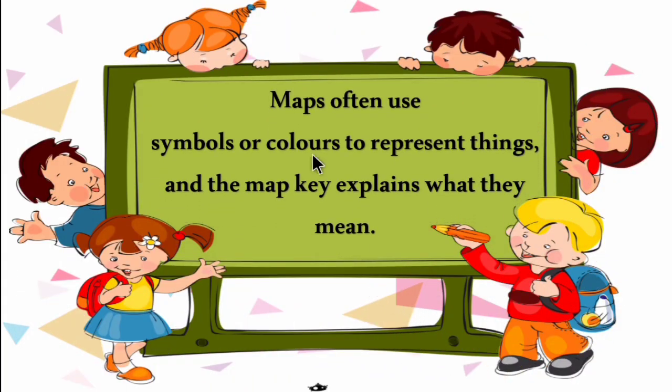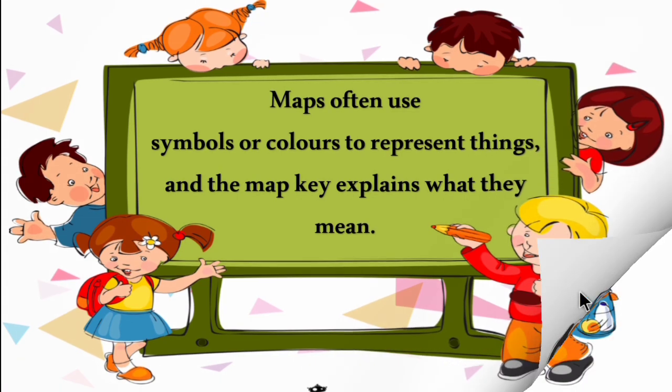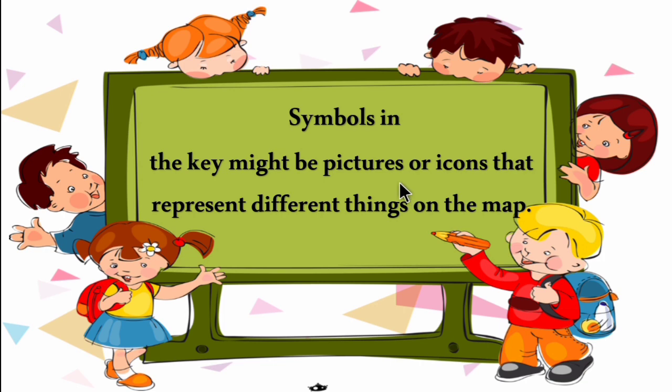Also, maps often use symbols or colors to represent things, and the map key explains what they mean. For example, for mountain areas, the map must be shaded in a brown color. Symbols in the key might be pictures or icons that represent different things on the map. So symbols can be a picture or an icon. For example, H means hospital. Aeroplane symbol means airport. So it can be a picture or an icon.